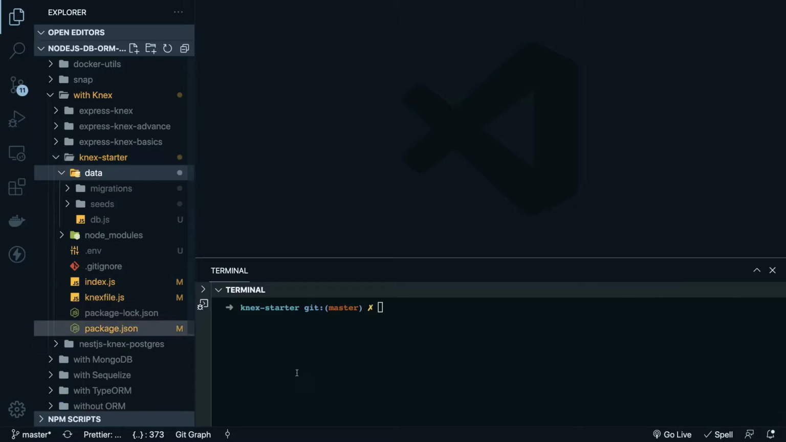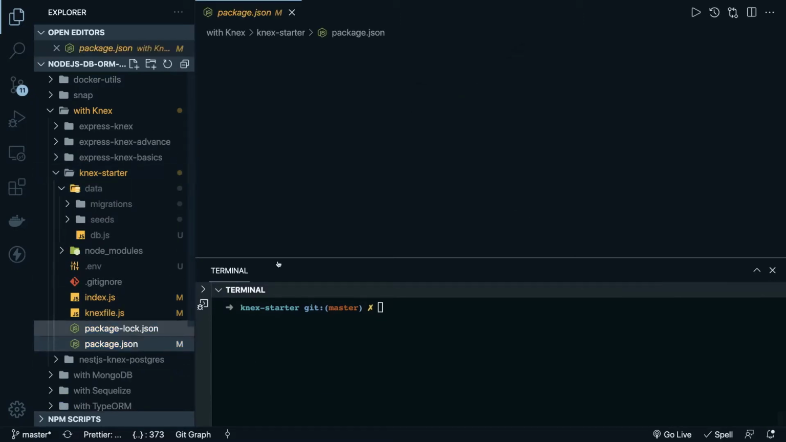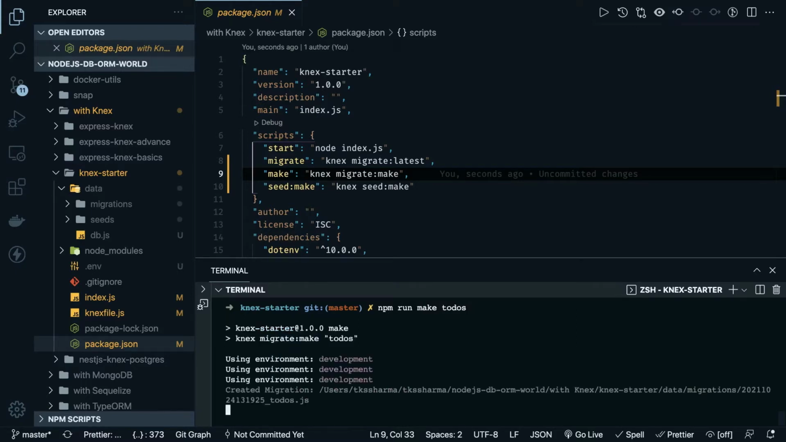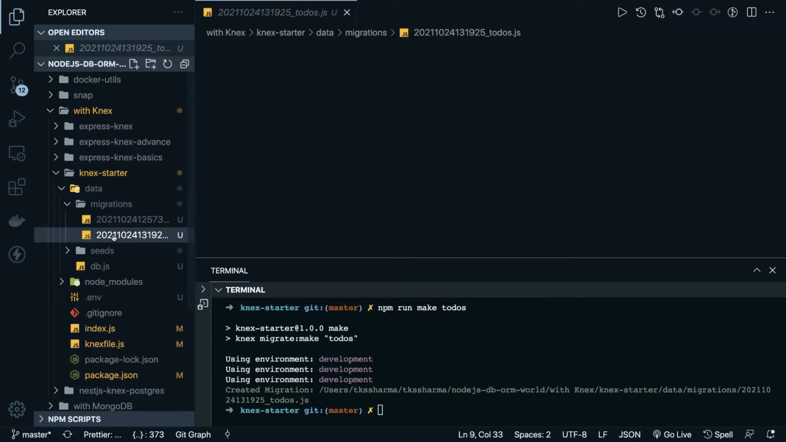So what we can do is we will be using these scripts to create the migrations. We can do npm run make, and the table name is to-dos. It should create another table for me. This table is going to have a couple more columns, let's say the title, the order, and completed, and this is my migration, and this is my table.